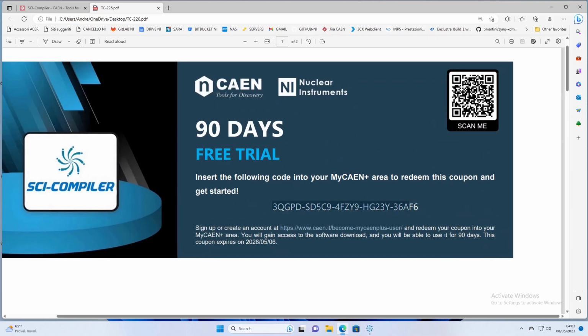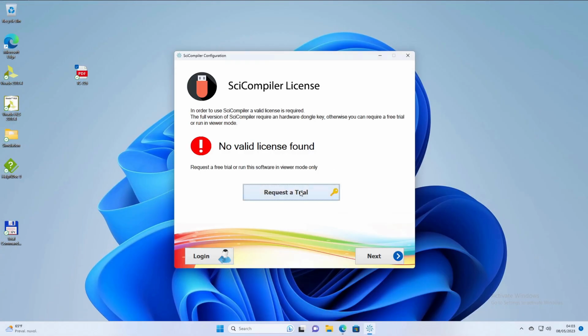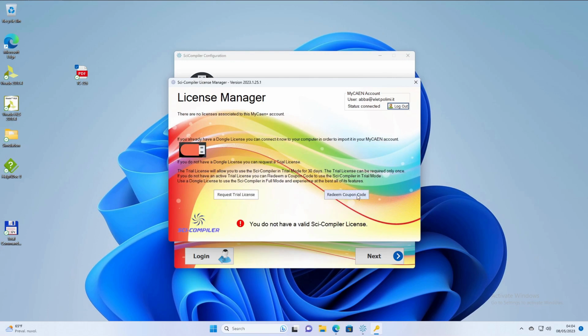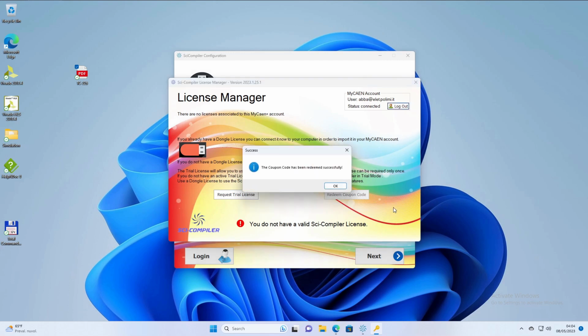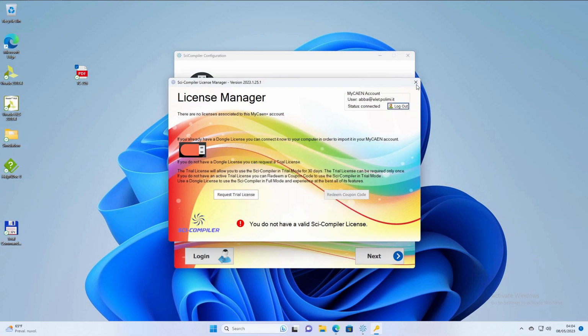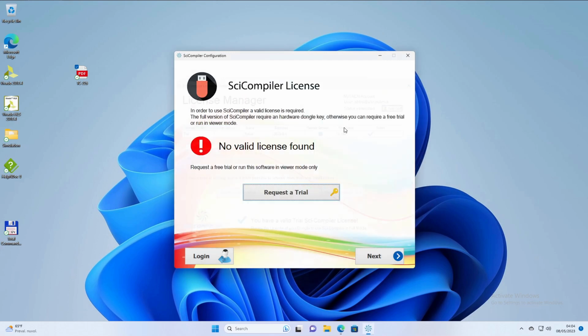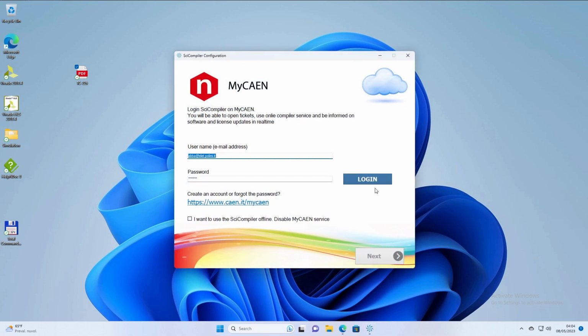If you received a free coupon like this, you can copy the code on the coupon, press Request a Trial. Now press Redeem Coupon Code and enter the coupon code to activate it. The coupon will appear as a valid license. Go back to Login in order to restart the license validation procedure.